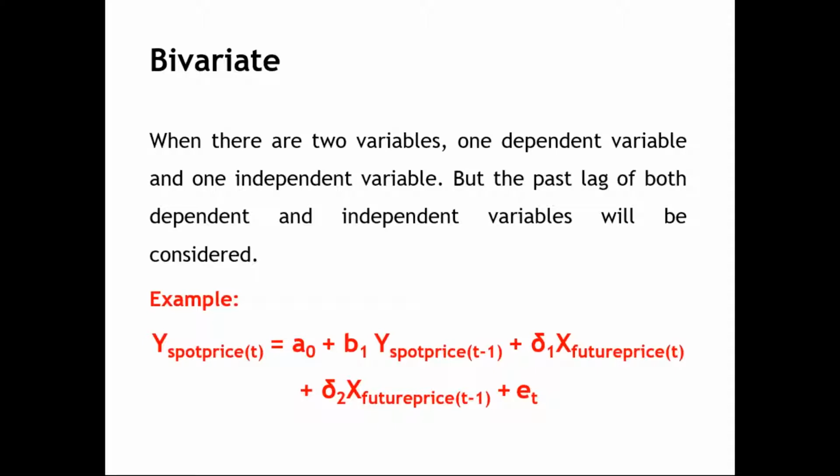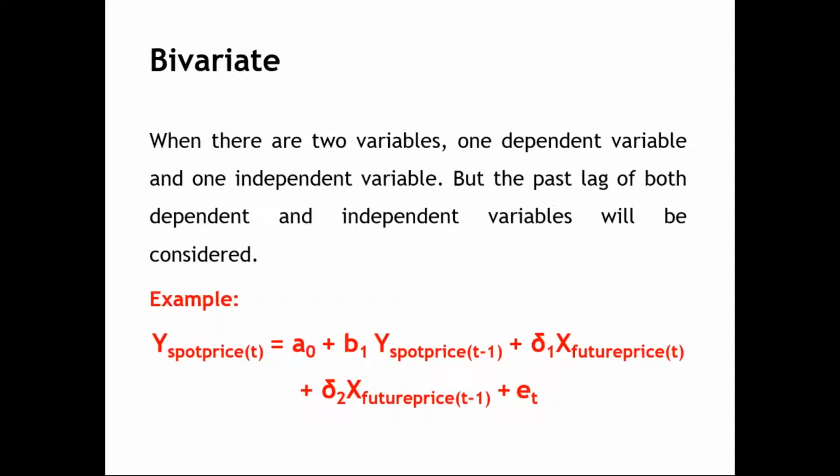Yesterday's value of the spot price can also have an influence on today's spot price, like how future price is impacting the spot price. Yesterday's spot price is a lagged value of spot price. It is an independent variable, and future price is an independent variable.